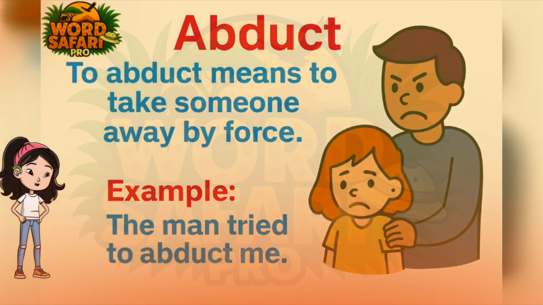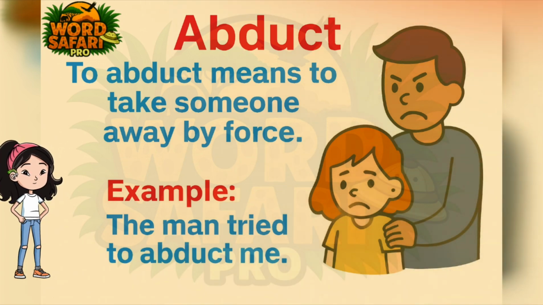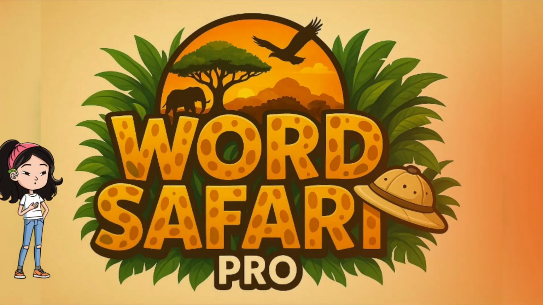The image explains the word abduct as taking someone without asking. It shows a man trying to take a child who looks scared, helping kids understand that abducting means taking someone without permission. And that's our amazing A list of words.